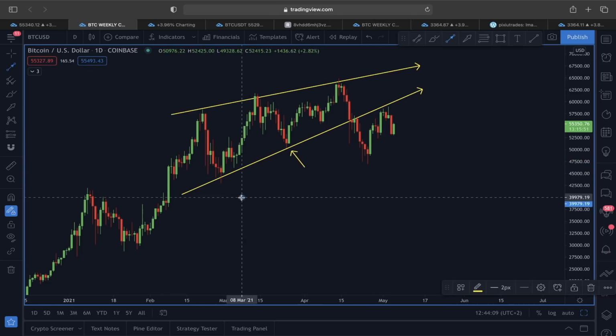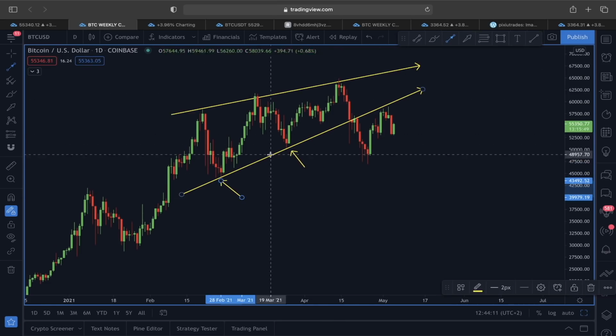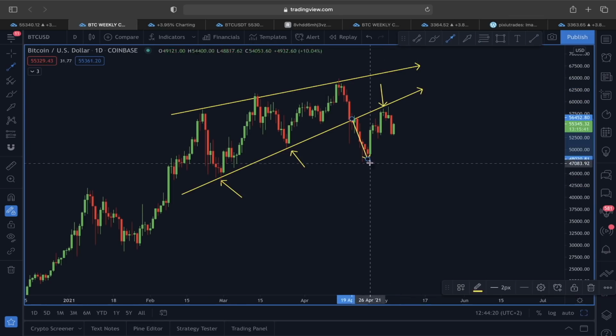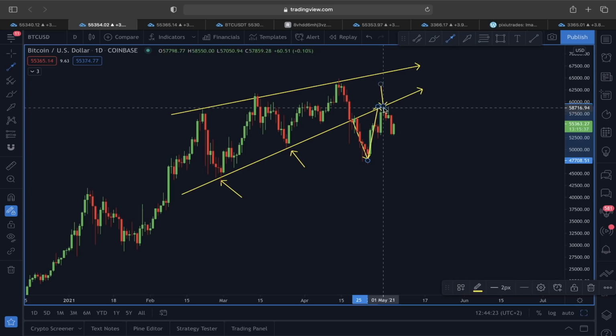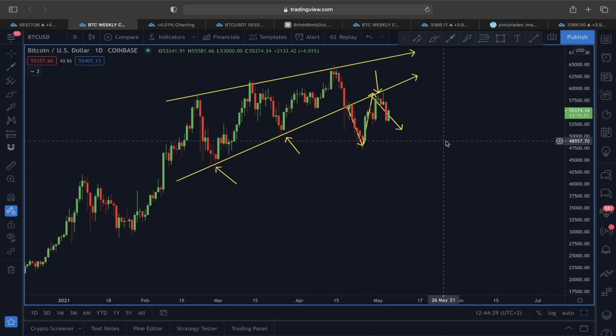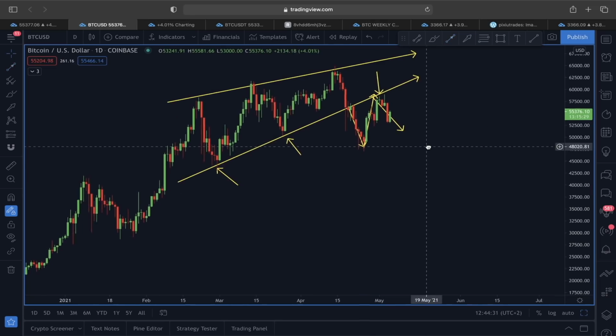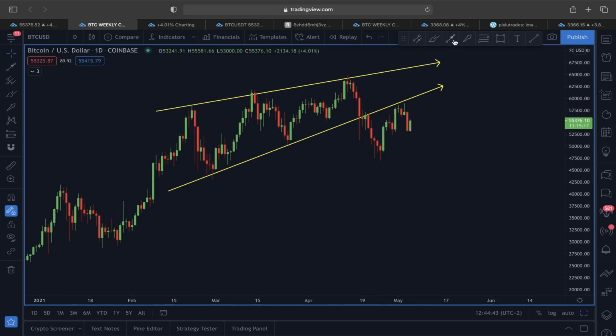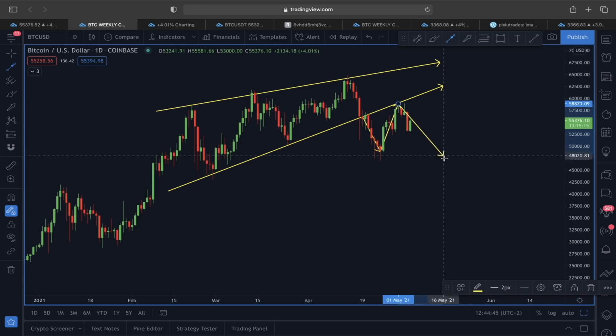Why? Because you can see the line which previously acted as a support didn't let the price re-enter above it. We got a pullback, price tried to re-enter it, got a rejection, and now we're witnessing this price pullback type of scenario. So is this going to continue here to the downside? And if that's going to happen, for now, I'm talking about for now, which price level here to the downside should actually be taken into consideration, because according to the rising wedge, this here is showing us that we could see some potential downward price movement.